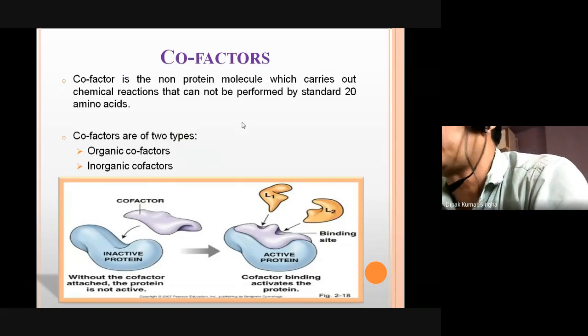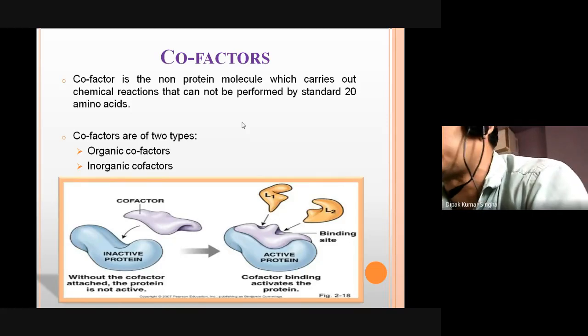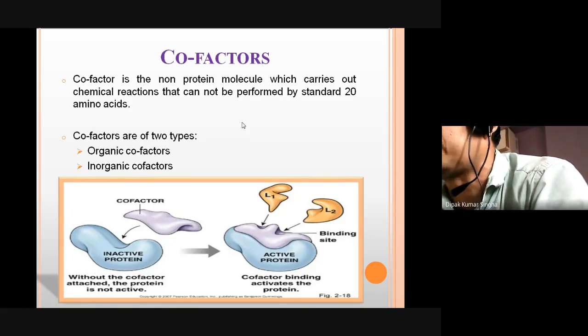Then what are cofactors? Write this down. A cofactor is a non-protein molecule which carries out chemical reactions that cannot be performed by the standard 20 amino acids. Cofactors are categorized into two types: organic cofactors and inorganic cofactors. These cofactors are also divided into two types: coenzymes and prosthetic groups.